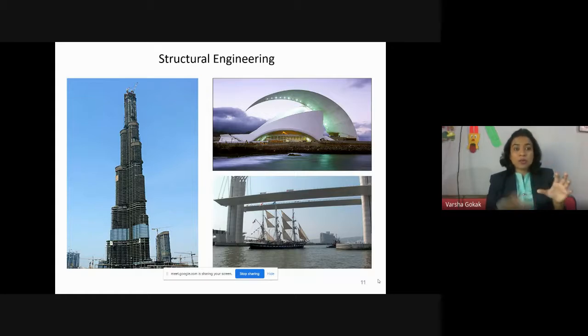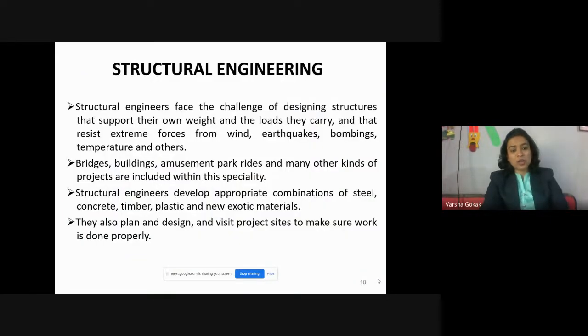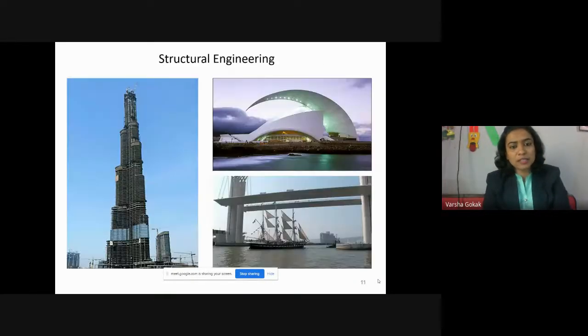So all the dead load and live load combinations will be done, and then a design will be done for that total load. That all comes under structural engineering, where they deal with all the stresses and strains. I think you know the words stress and strain, right? You have done it in your PUC. Stress is induced because of the load application. Whenever there is a load, there is going to be a stress coming into the picture, right? So we have to check the stress and strain, and then design the building. That all comes under structural engineering. I'll be sharing this PPT also. Everything is written over here.